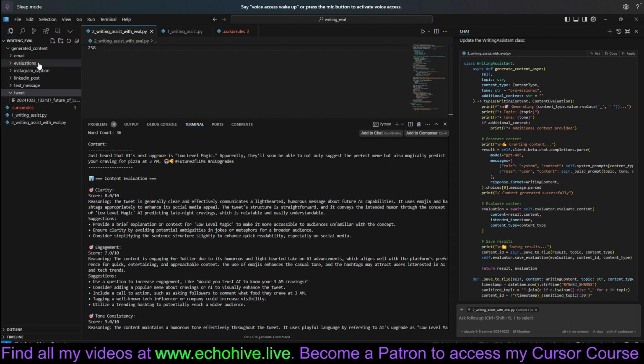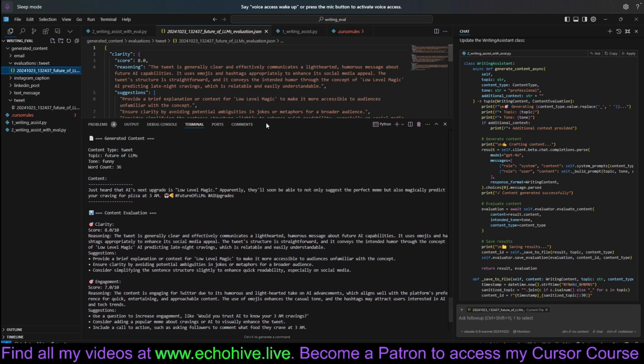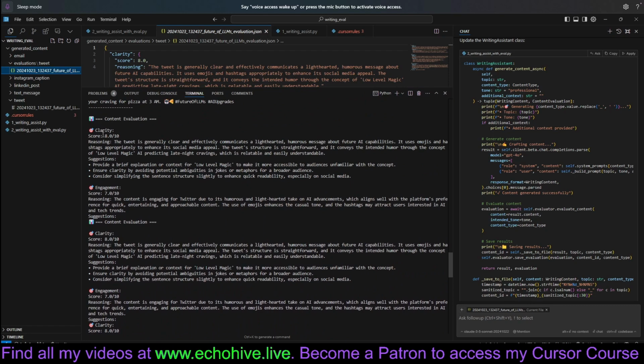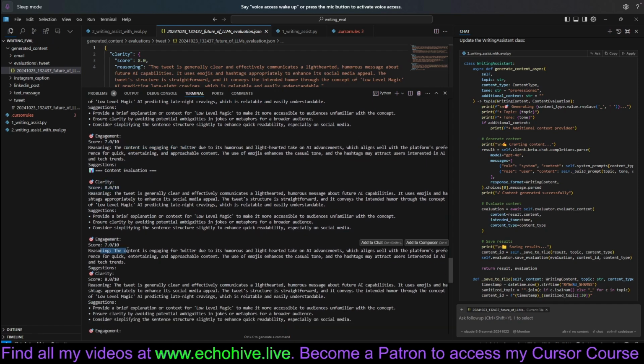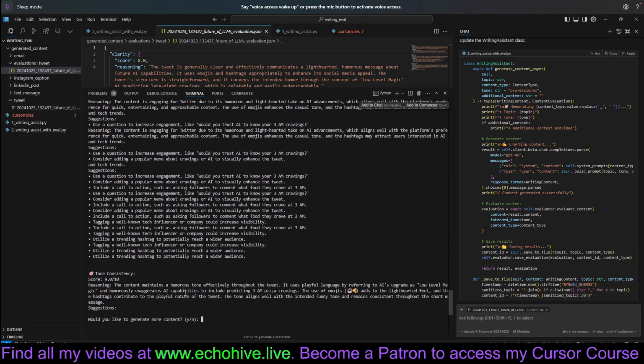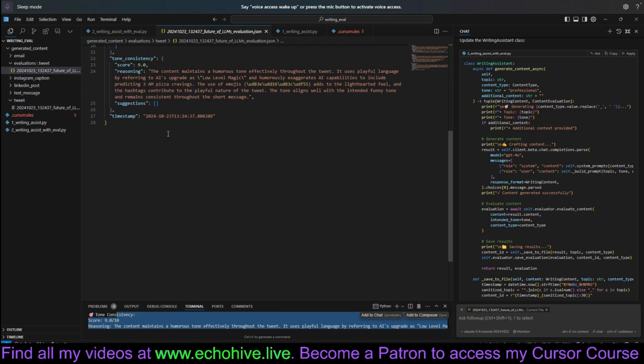Here are the results, evaluations. So, for example, we can read it both from the JSON file and also here. It said clarity is 8, tweet is generally clear. We want to move the reasoning ahead of the score, I feel like. Engagement 7, the content is engaging. What is the tweet? Clarity 8, engagement 7, suggestions. It provides the suggestions, and after that, that's it. Okay, we only get the evaluation, and the evaluation has been saved.